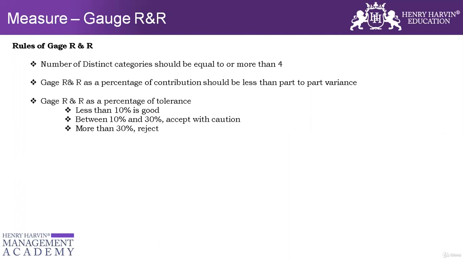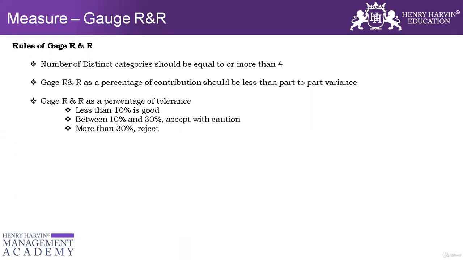To pass the measurement system for Gauge R&R, all these 3 golden rules need to be met. If one of the rules is not met, I would not accept the measurement system analysis. This is the number of distinct categories: my measurement system is able to measure the data in more than 4 different ways.